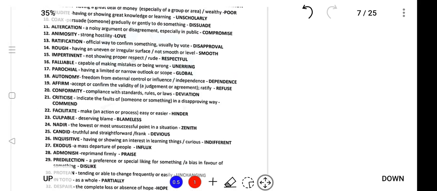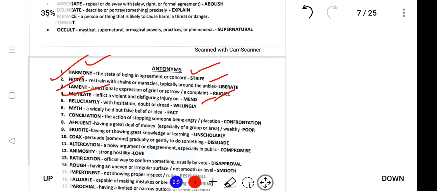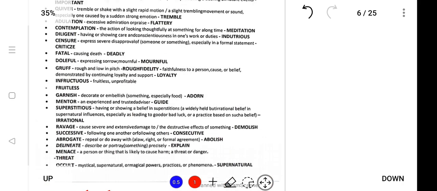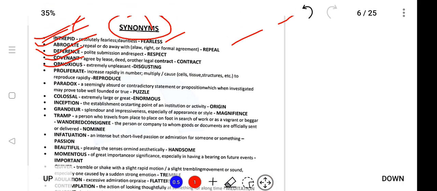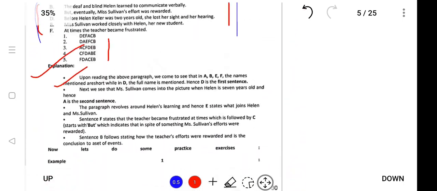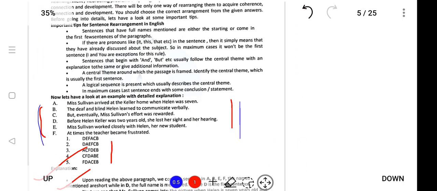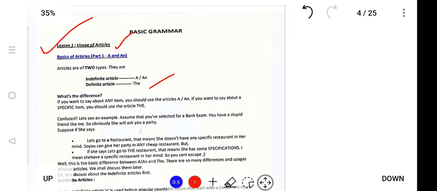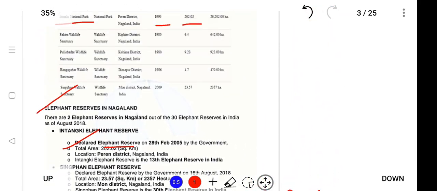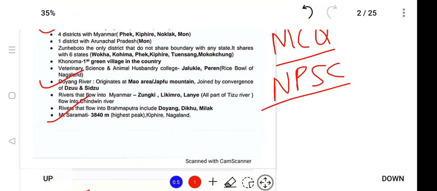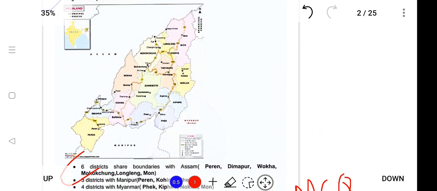Next is general English. General English will be provided point wise, for example antonyms, synonyms, and questions relating to the exam. And next is Nagaland. Nagaland will also be provided with the latest data on this.